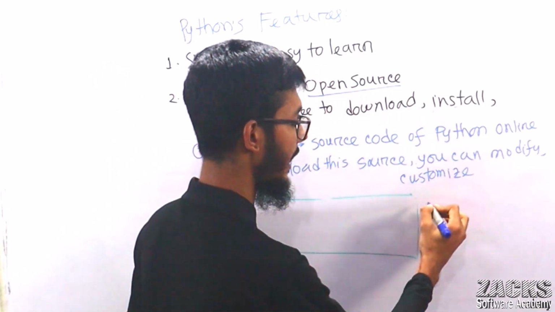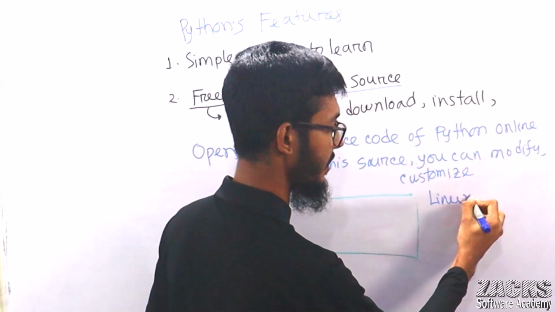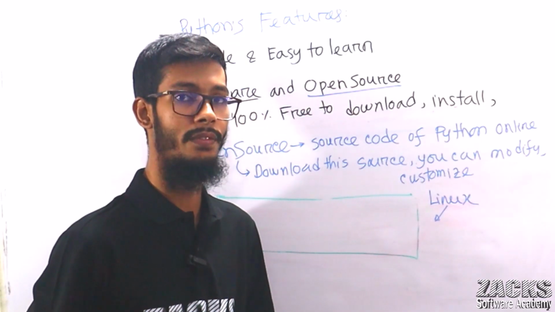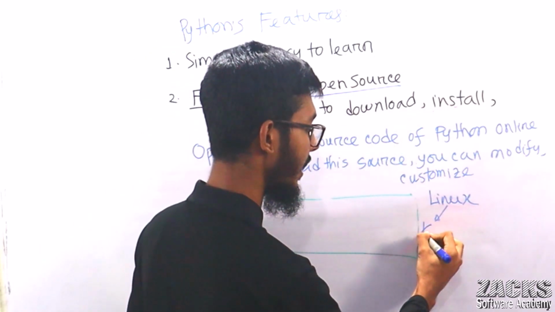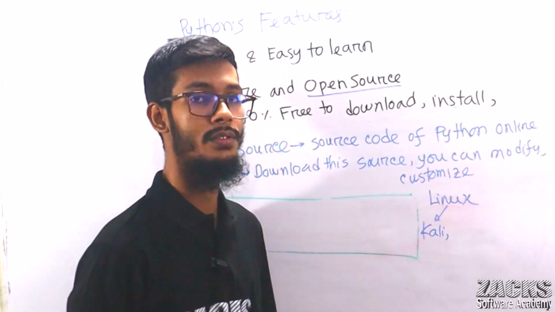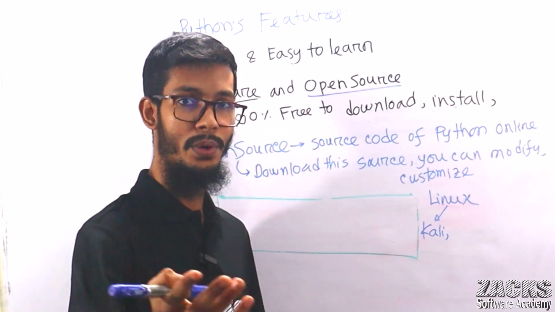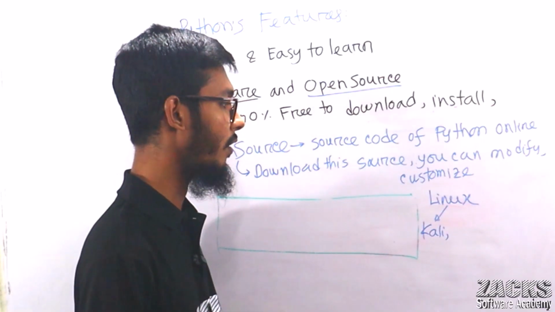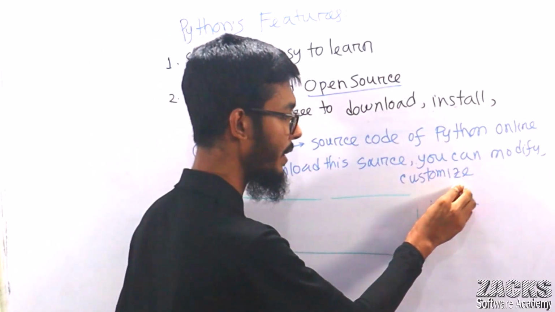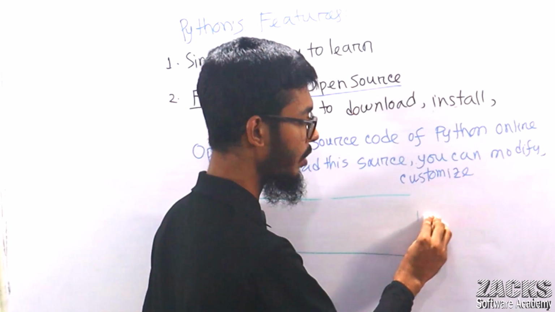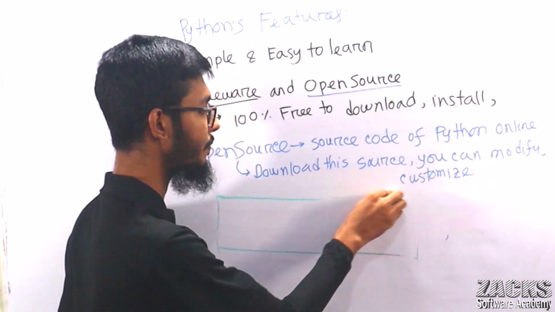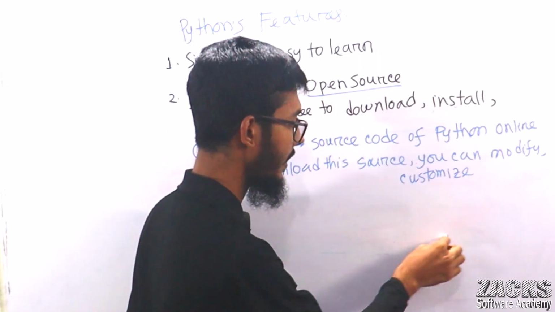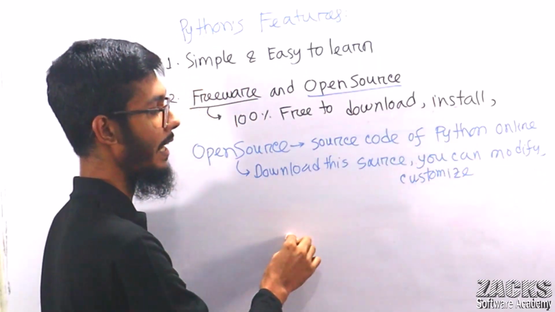Like if you know anything about the Linux operating system, there are multiple flavors or distributions of Linux. For example, Kali Linux, CentOS, Fedora, Ubuntu. There are multiple versions or flavors or distributions of the Linux operating system, right? Maybe you know this concept. So here you can download this source code, which is publicly available online.